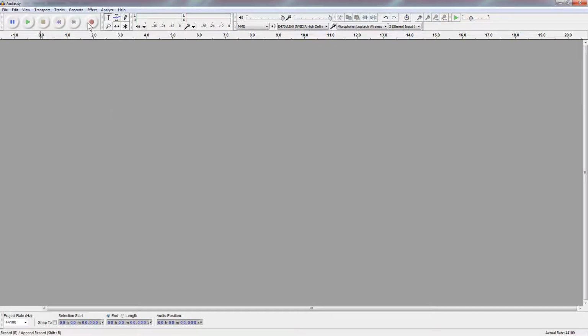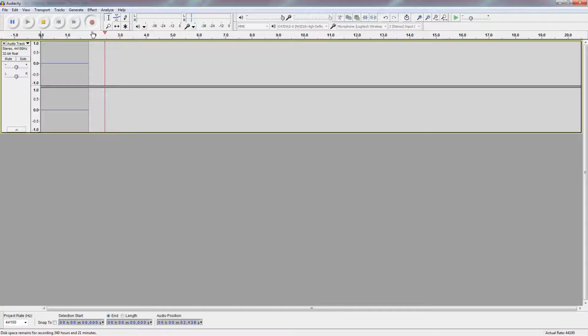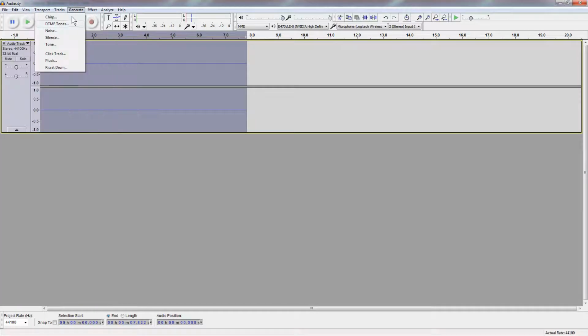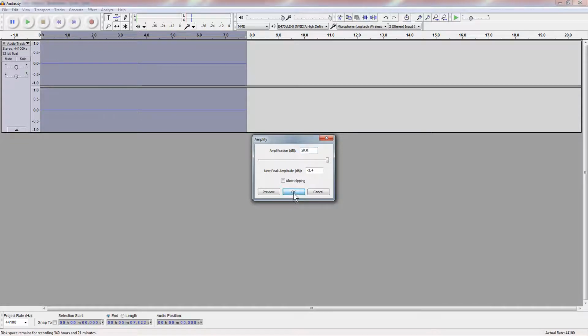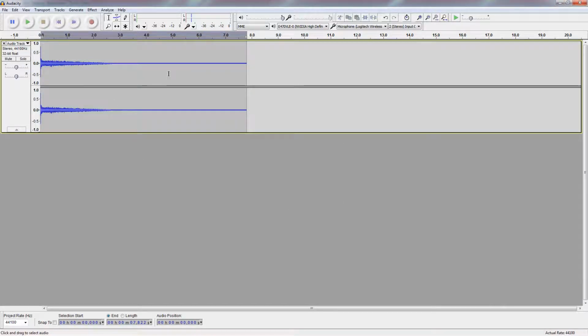Let's record another audio sample with noise. Okay, so here's a noise sample. Just select everything and amplify it. Okay, so now it might not have been apparent before, but there's a lot of noise right here. There we go. Listen to all that. That is background noise from my computer fan, various noises in the house, in the room, and doing the noise removal will actually remove all this.